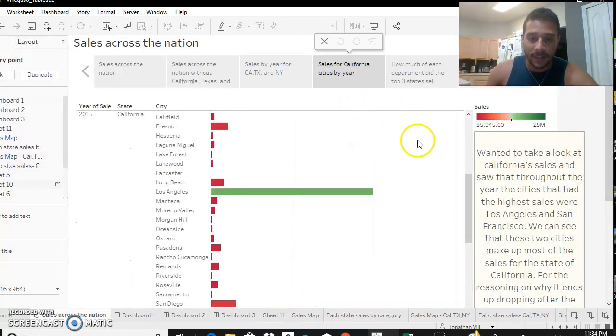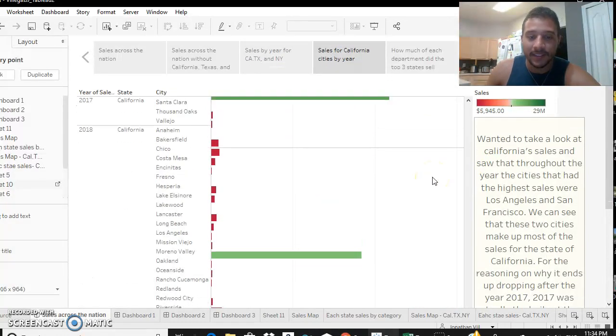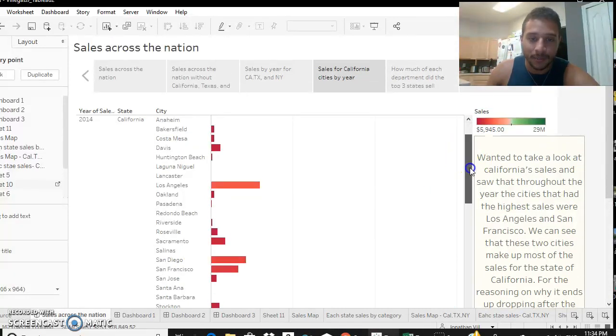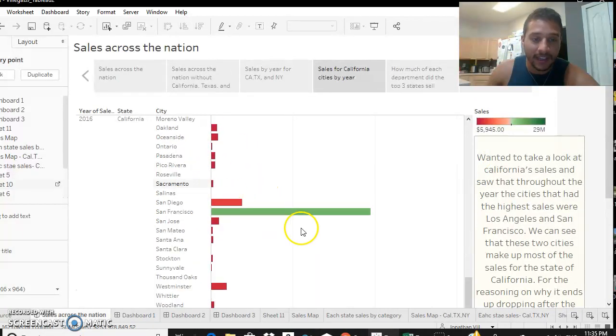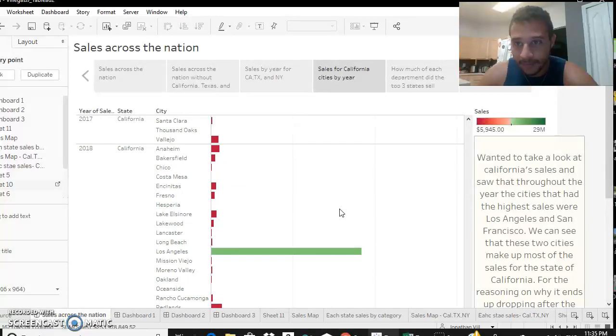Then I wanted to take it a step further and look at California, which sold the most, and see exactly year by year in what city it was selling the most. I saw that it was in Los Angeles and San Francisco that they were selling each year a crazy amount of bikes, mainly the road bikes, which seem to be the best selling bike.